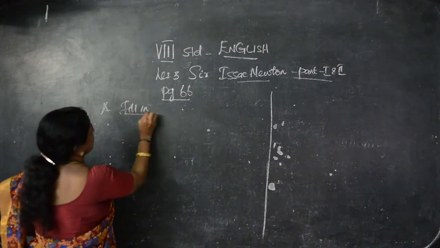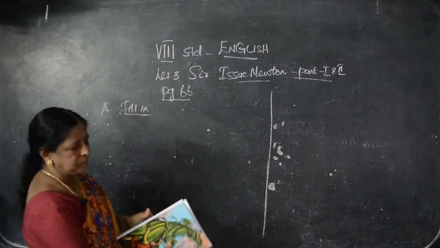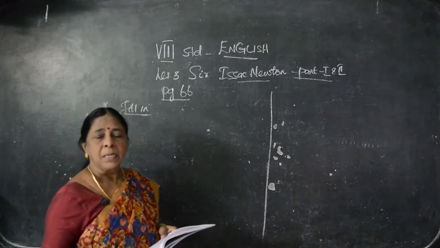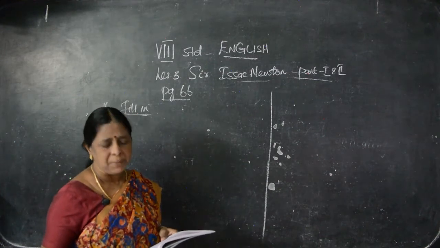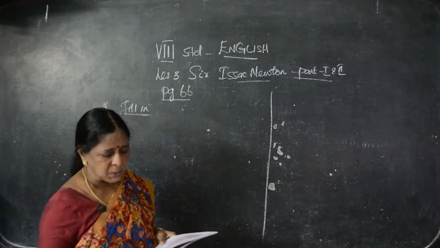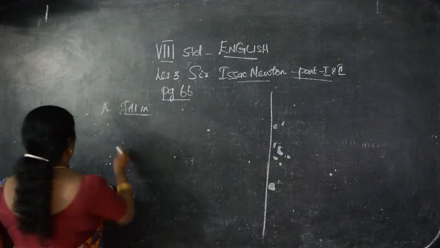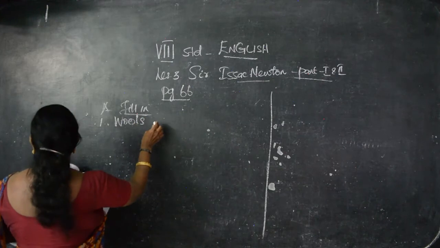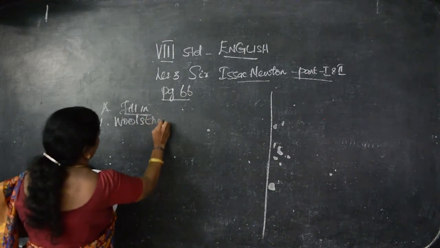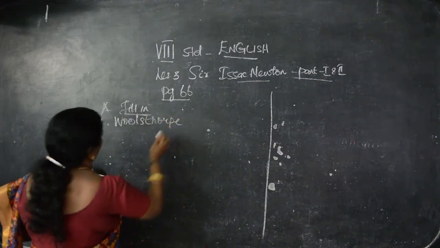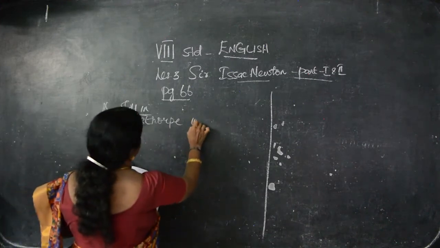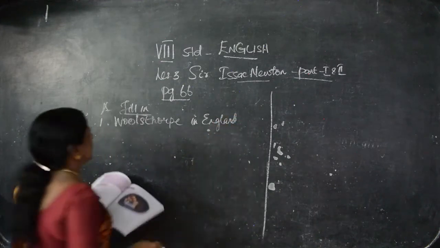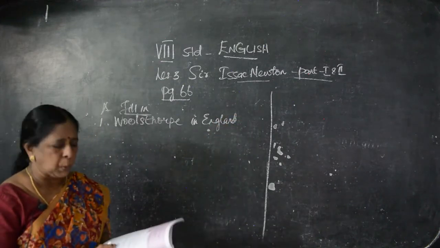Take pencils in your hand and write down properly. First one: Isaac Newton was born at, the very beginning while taking the lesson itself I said underline the words. So, Woolsthorpe in England. Woolsthorpe. This is the village name, and England is the country. So, Isaac Newton was born at Woolsthorpe in England.